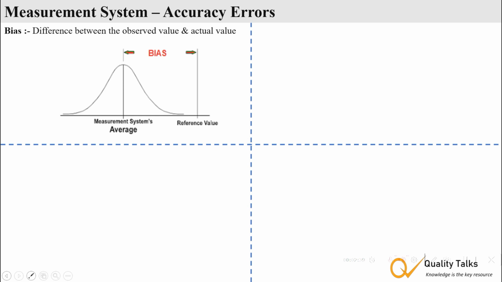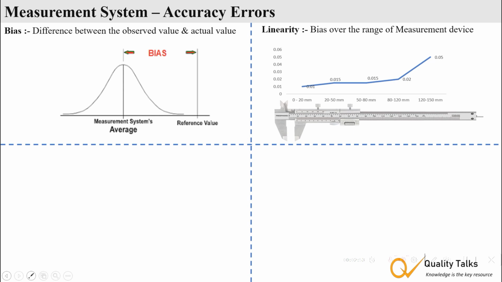Bias. Bias is the difference between the observed value and the actual value. Linearity refers to the change in bias across the measurement range. For example, as shown in the figure, from 0 to 20 mm, bias is 0.01. From 20 to 50 mm, bias is 0.015 mm, and from 50 to 80 mm, it remains 0.015. From 80 to 120 mm, it increases to 0.02, and from 120 to 150 mm, it reaches 0.05. This variation in bias across the range is known as linearity error.